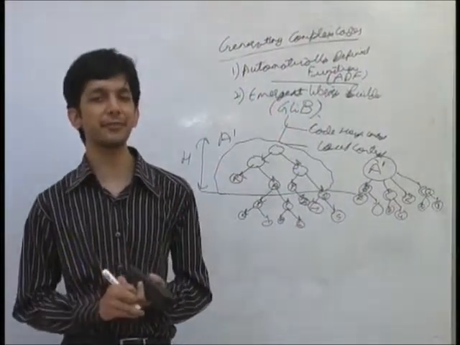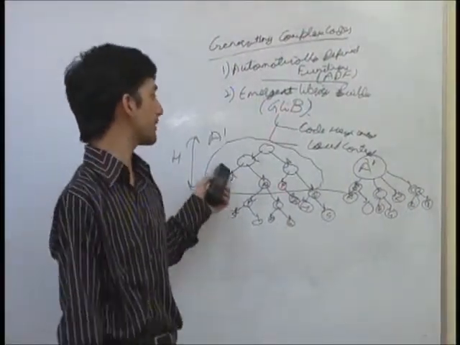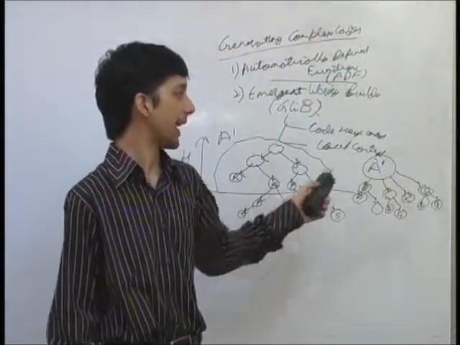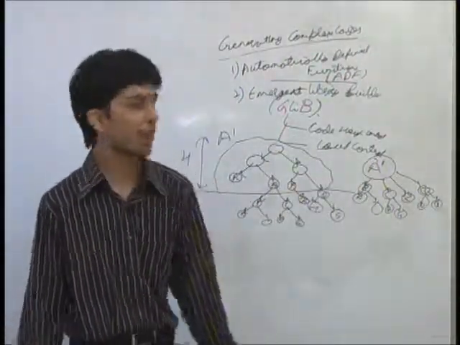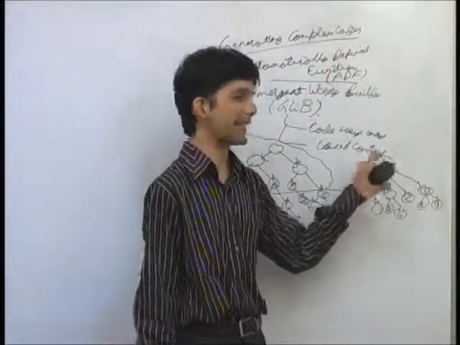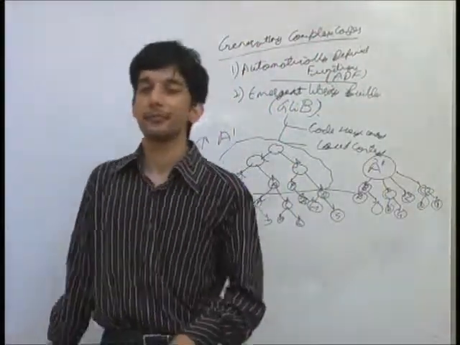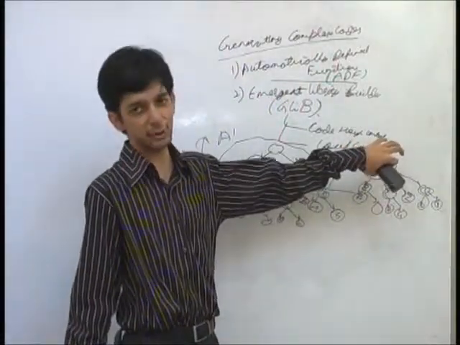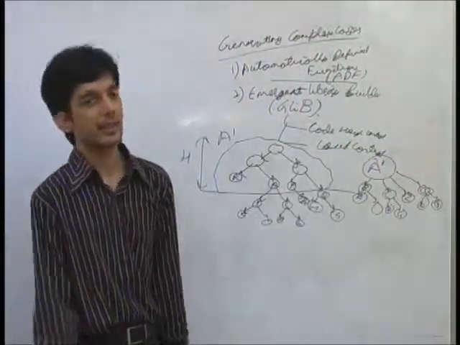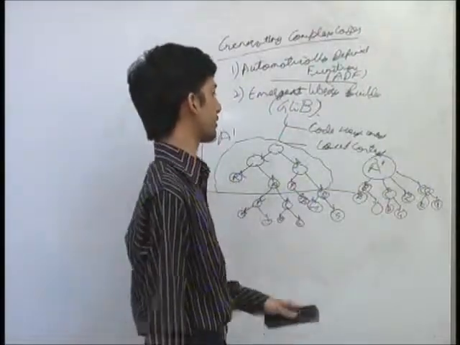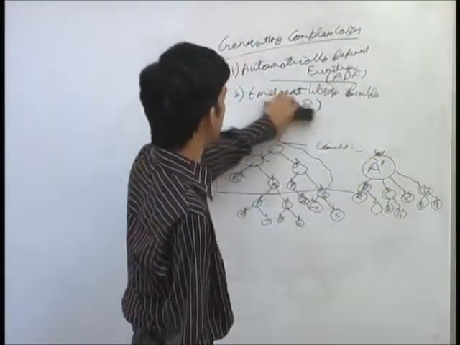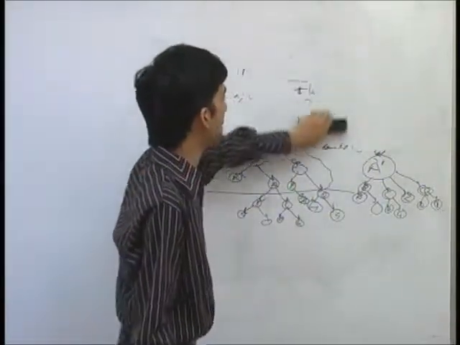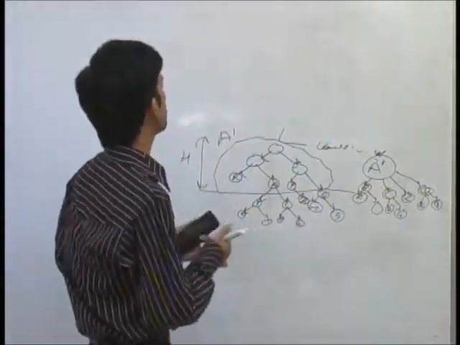Based on that, I have used the term A dash, and I have replaced this entire code by A dash. Now what evolves is this individual, and A dash is intact. It is known that the functionality of A dash is already there in this code. So the second thing I do is make a library.